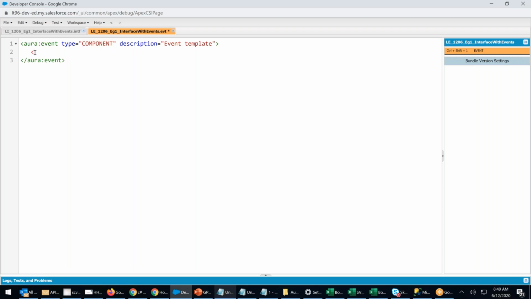Automatically everyone can handle. Now inside this, aura attribute, name equals to EMP NAME, employee name, type equals to string.